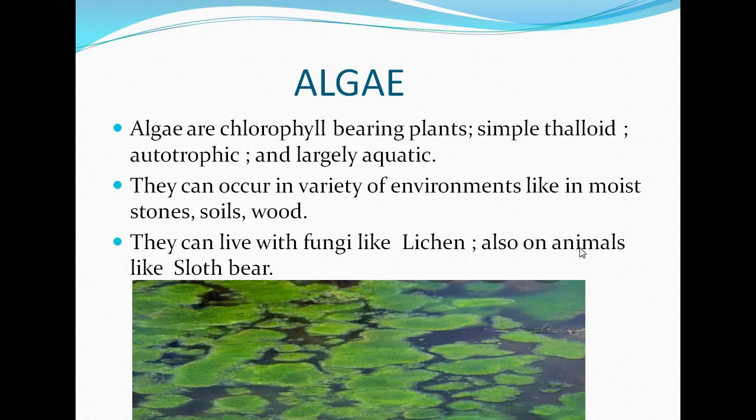Algae. Algae are chlorophyll bearing plants. They are simple thalloid, autotrophic and largely aquatic that may be freshwater or marine. They can occur in variety of environments like in moist stones, soils, woods, etc. They can live with fungi like lichen. Also they can live on animals like sloth bear.